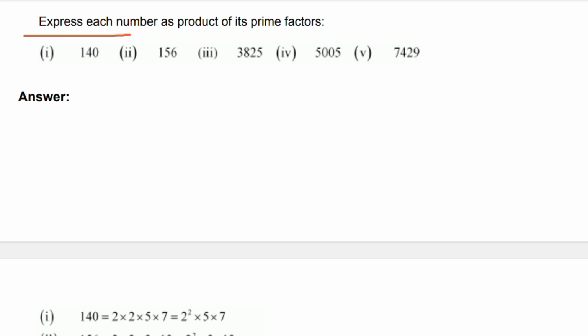Express each number as product of its prime factors: 140, 156, 3825, 5005, 7429.